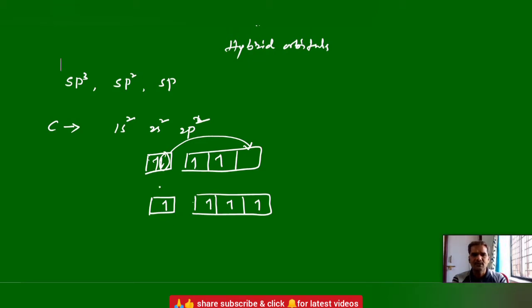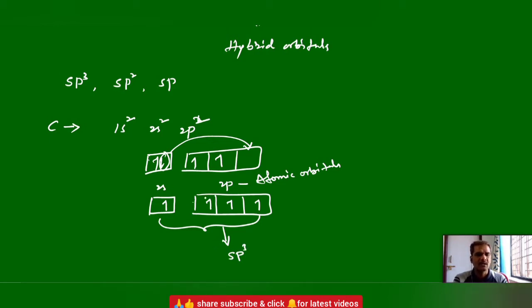First, sp3. Here this is 2s and this is 2p. These are atomic orbitals. These atomic orbitals intermix, one s orbital and three p orbitals. If they intermix together, they form sp3 hybrid orbitals, and the number of hybrid orbitals formed is equal to the number of atomic orbitals that undergo intermixing.